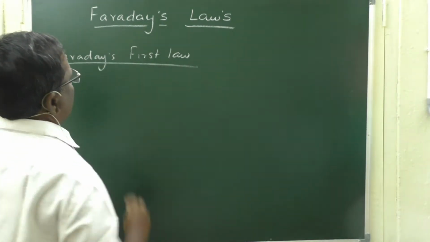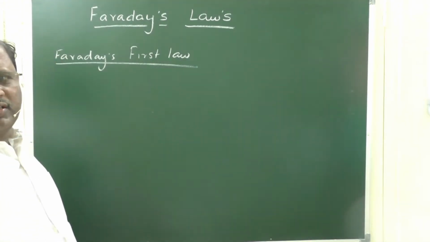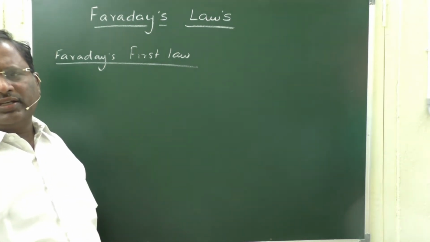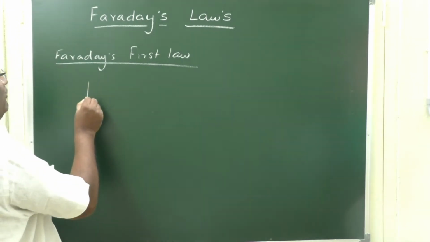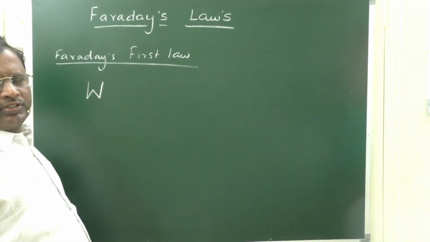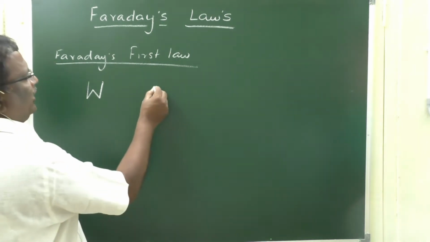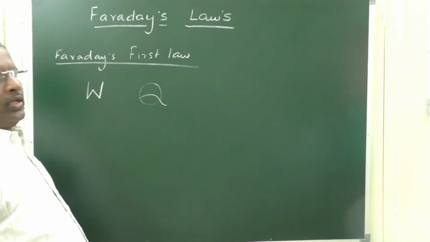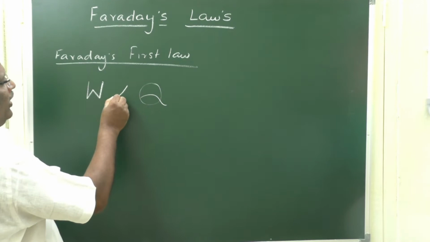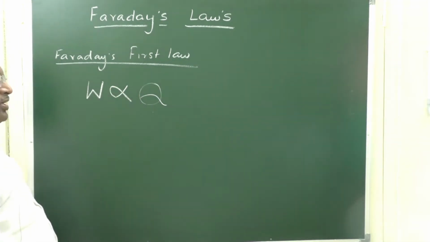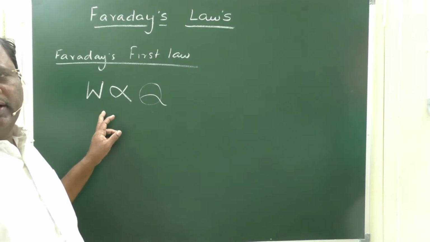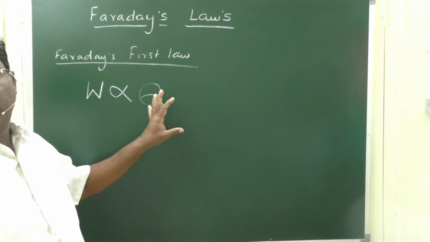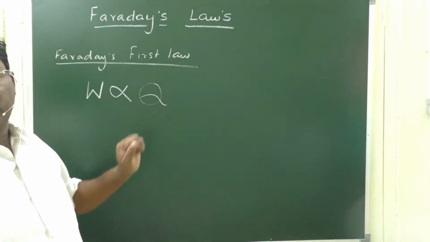According to Faraday's first law, in any electrolysis, let W be the weight of the substance deposited in grams, and the quantity of electricity used in the electrolysis is Q. Then, the weight of the substance that is deposited at an electrode in an electrolysis is directly proportional to the quantity of electricity used in the electrolysis.